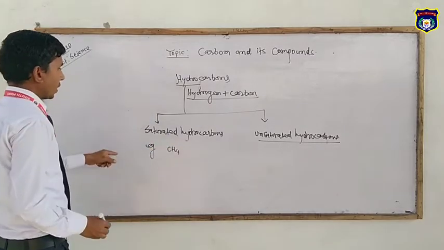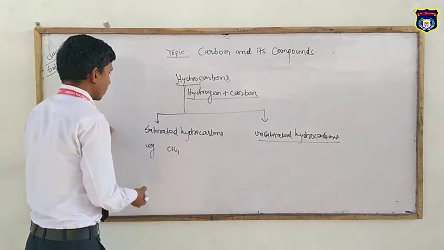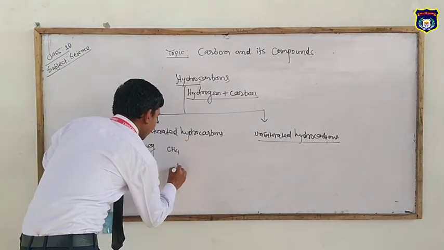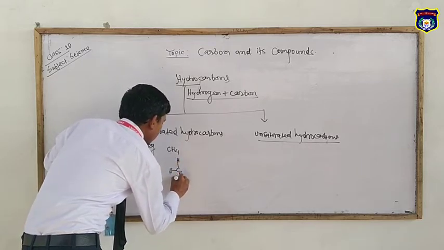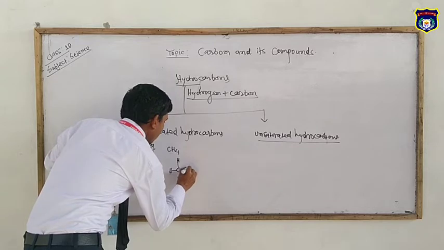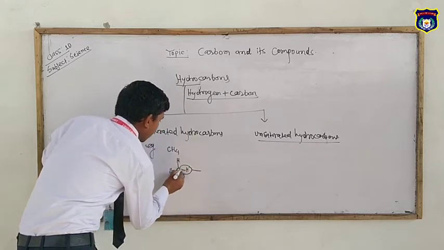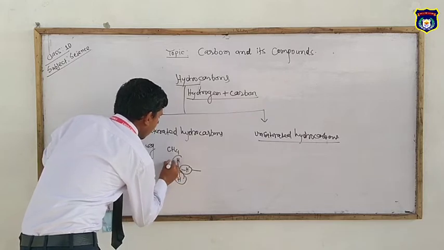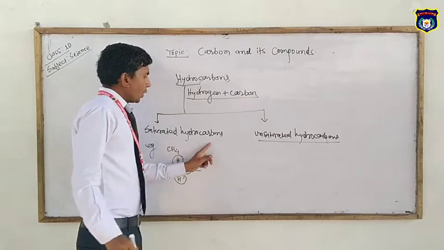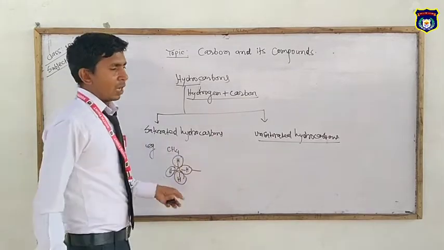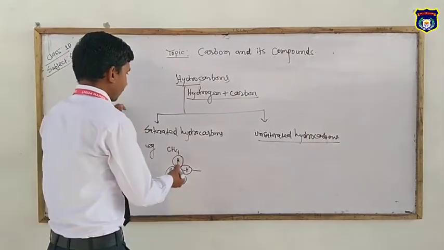Here we can say that it is a saturated hydrocarbon because it contains a single bond between hydrogen and carbon. It is single, it is also single, it is also single. So it is a saturated hydrocarbon, and saturated hydrocarbon is also known as an alkane.